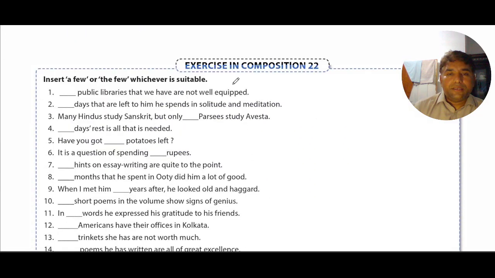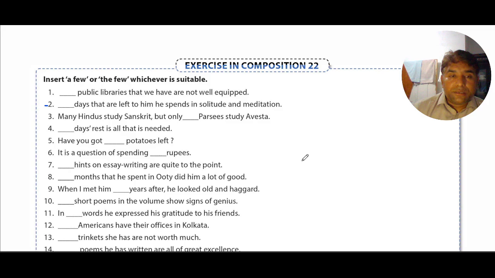And now exercise in composition 22. Insert a few or the few, whichever is suitable. Dash public libraries that we have are not well equipped. The few public libraries that we have are not well equipped. Dash days that are left to him he spends in solitude and meditation.